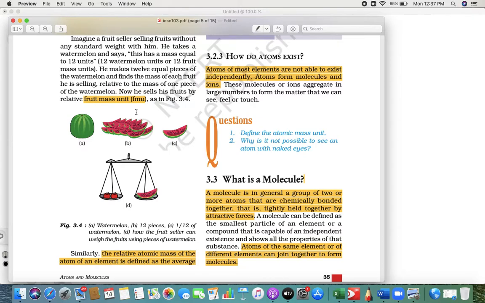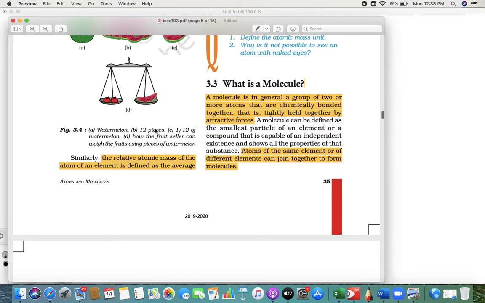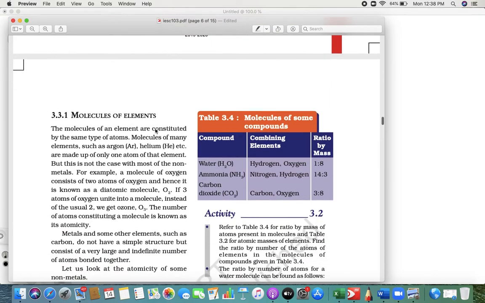Second thing what we are talking here is, as I said, atoms always exist in a combined form, that is a molecule. When you say molecule, it is a group of two or more atoms that are chemically bonded together, right? Now, molecules of an element. There are certain elements like argon, helium, etc. They are always available in the free form. They don't combine much.